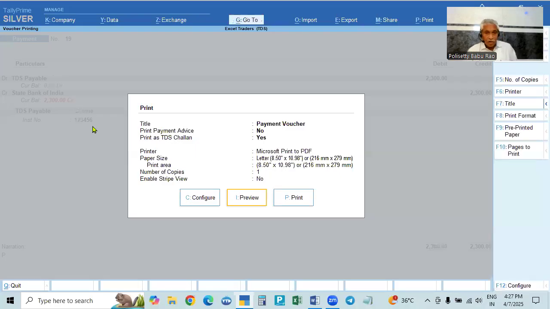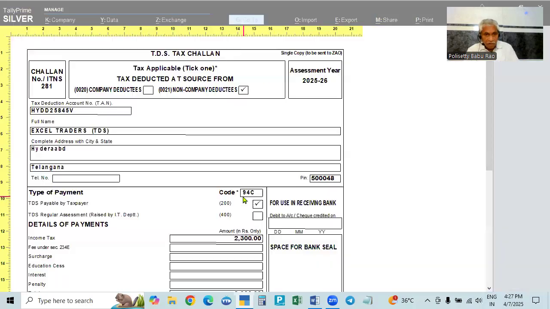If you take Control P, this is the payment voucher. Take the preview. Click F4. It will zoom. See the TDS tax challan number 281. Challan number 281. And the assessment year, the running year, is 24-25.